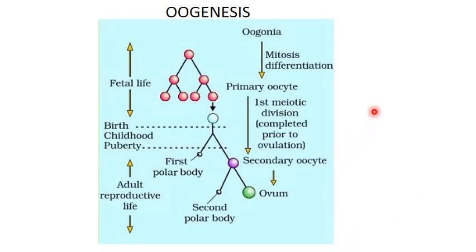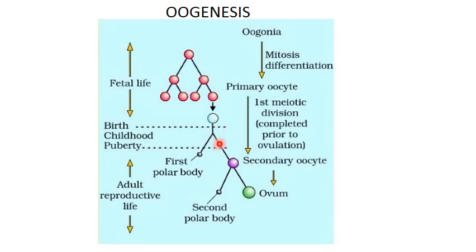So this is the figure similar to what we had in spermatogenesis, where you have the oogonia during the fetal life undergoing mitosis, and one of the oogonia is going to grow in size and form the primary oocyte. And here within the primary oocyte, meiosis 1 will start but will stop at the diplotene stage of prophase 1. So the female is born with 1,000,000 follicles in each ovary. Many degenerate from birth to puberty.